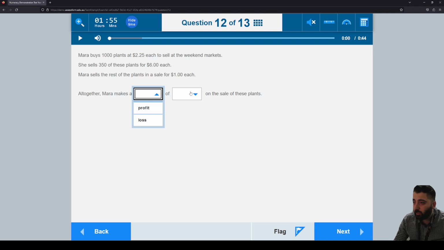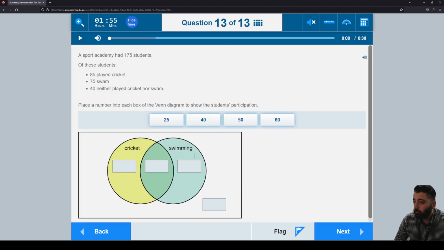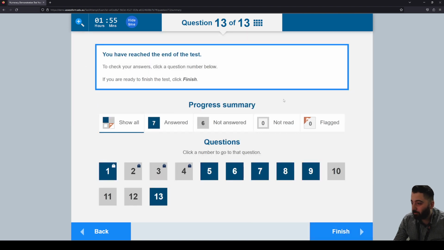This one is a drop down, so you have a few choices you can make there. I can choose either profit or loss for the first word, and then one of these values for the second. This is again click and drop. I'm not doing these correctly, I'm just showing you how to do it.